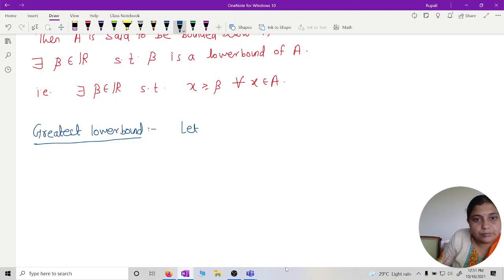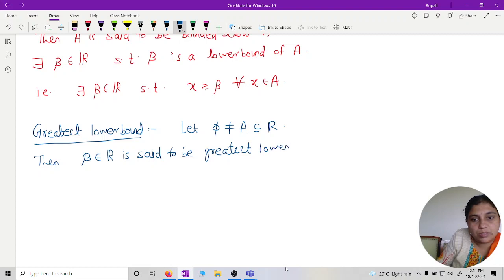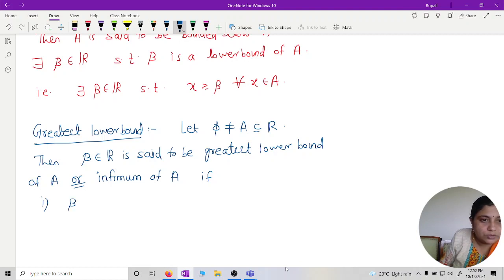So let, every time, my non-empty set A be a subset of R. Then beta belongs to R is said to be the greatest lower bound of A, or it is also called the infimum of A, if beta is a lower bound of A, and it should be greatest.